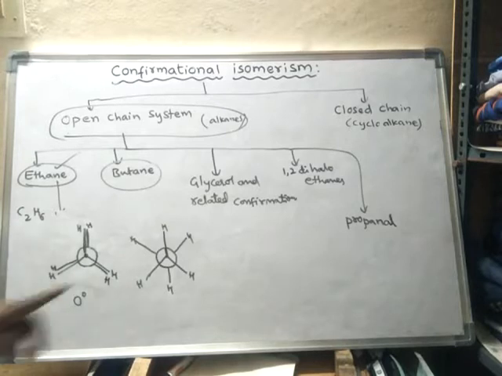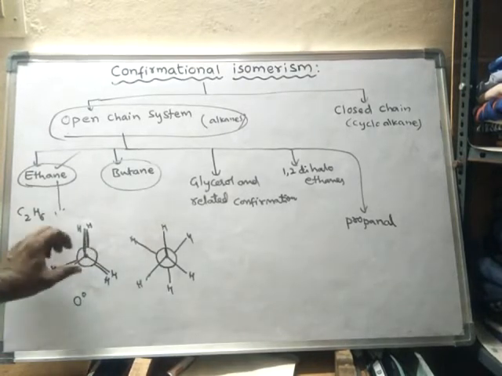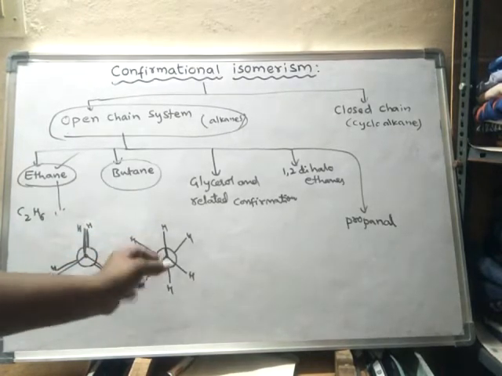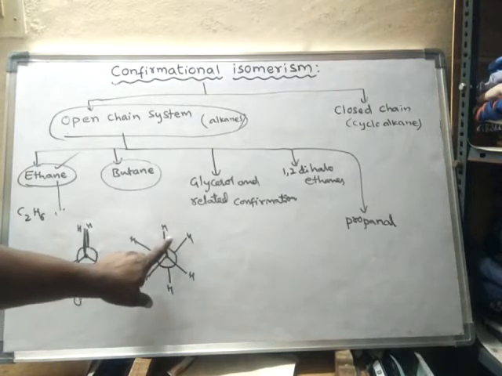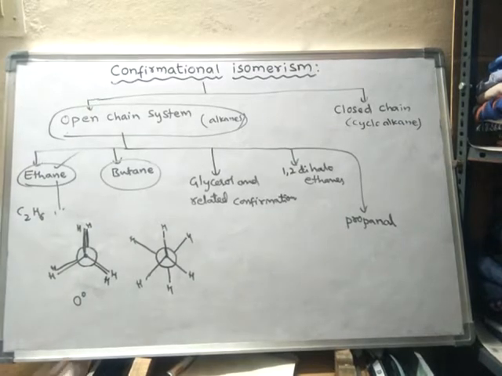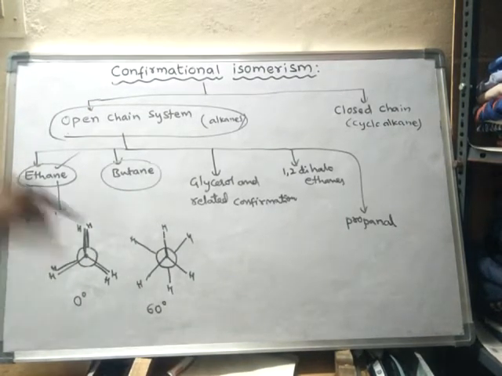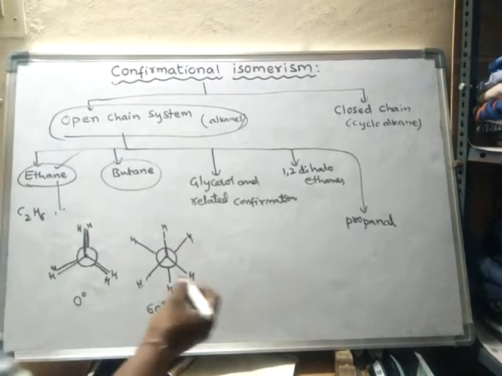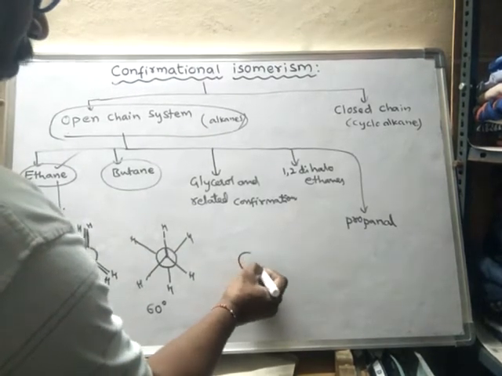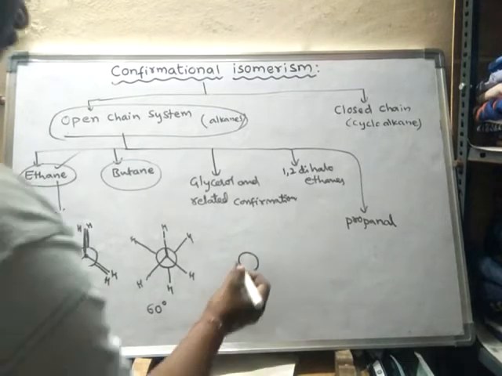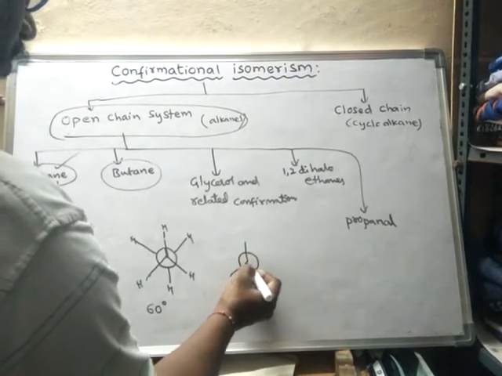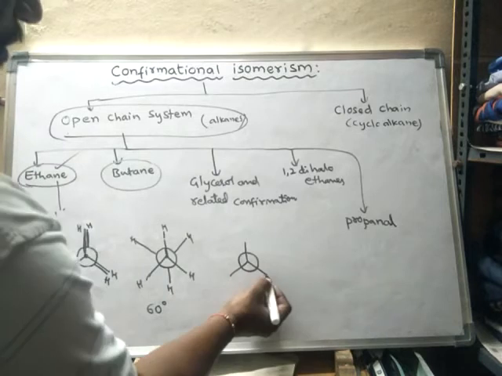Upon rotating the back carbon by 60 degrees, the dihedral angle has become 60 degrees. One more 60 degrees I have rotated. Now what happened? One more 60 means total 120.